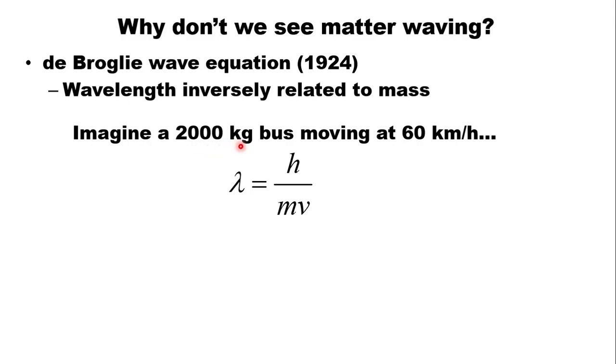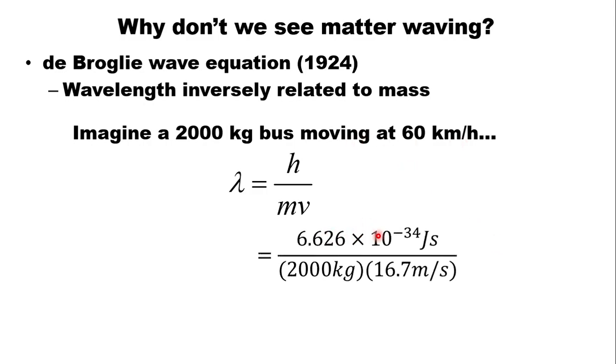So imagine a 2,000 kilogram bus. That's its mass. It's traveling at 60 kilometers per hour. This is a very big mass compared to subatomic particles, but it's a very slow speed compared to the speed of light. So if you plug those numbers in, here is Planck's constant, a very small number on the top.